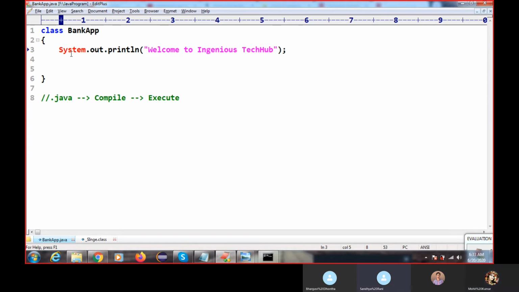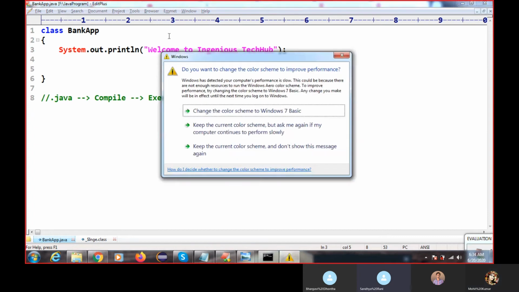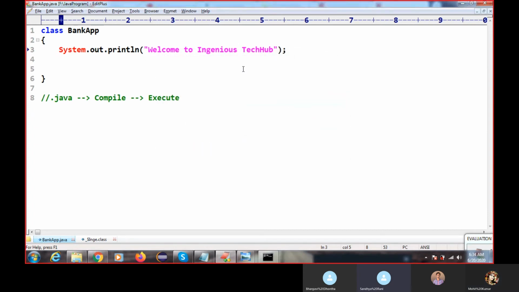The main method, public static void main. From that place only the JVM can get the memory. After that the JVM is able to read all the memory and then it can run. Why do we require the main method? Because if we write anything outside, the JVM is not able to get memory. The main method is providing the memory.